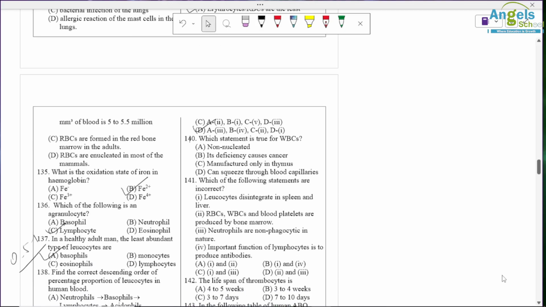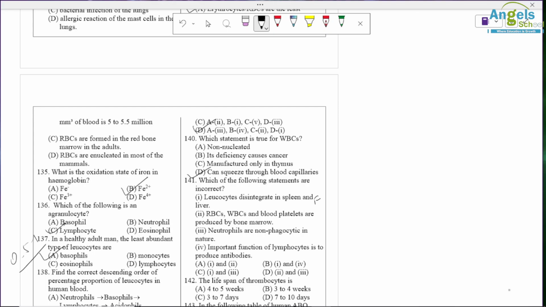Which statement is true for WBC? You can squeeze only, you can squeeze through blood capillaries. Which of the following statements is incorrect? So leukocytes disintegrate in the spleen and liver, so it is incorrect.